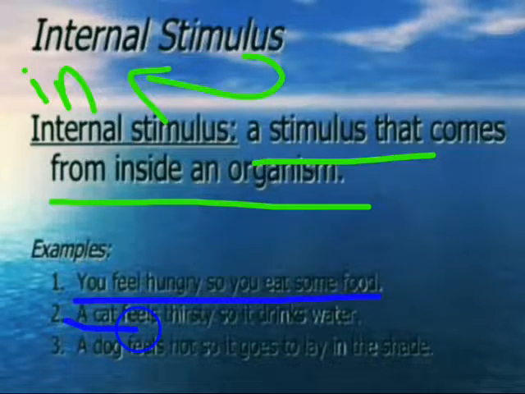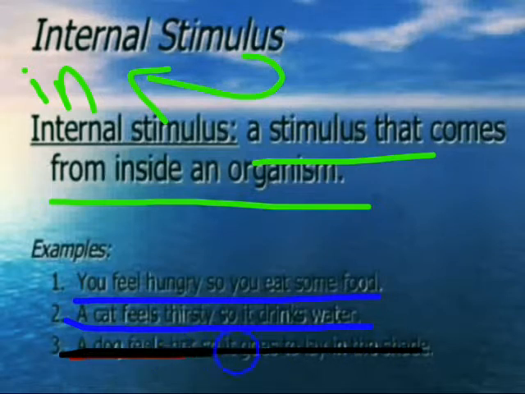A cat feels thirsty, so it drinks water. Even a cat, when it is feeling thirsty, obviously will try to find water and drink that water, right?